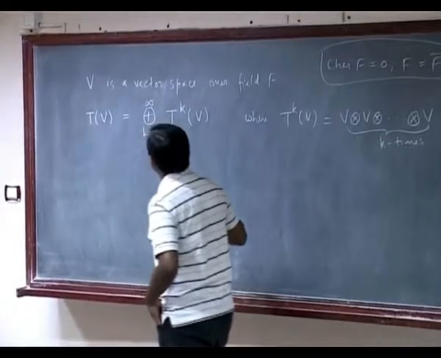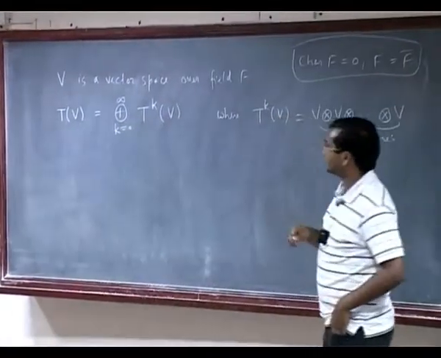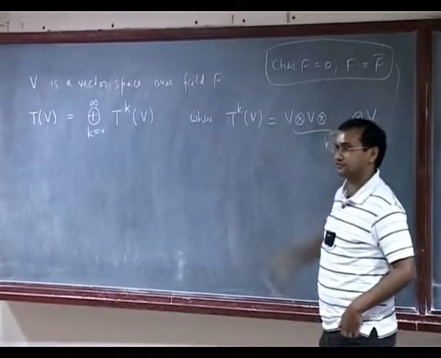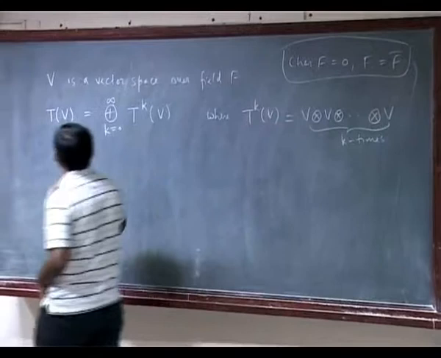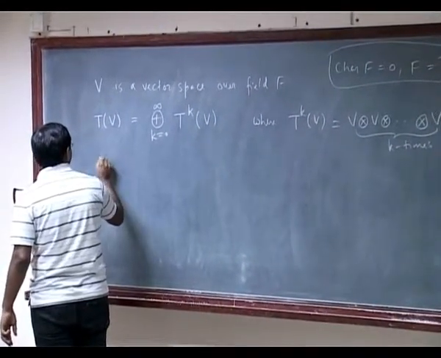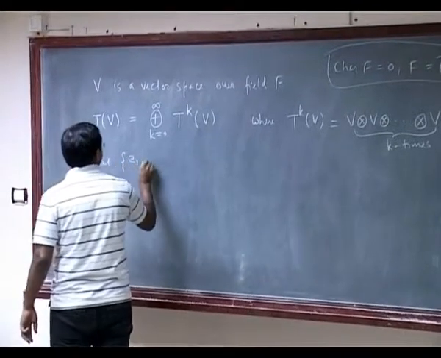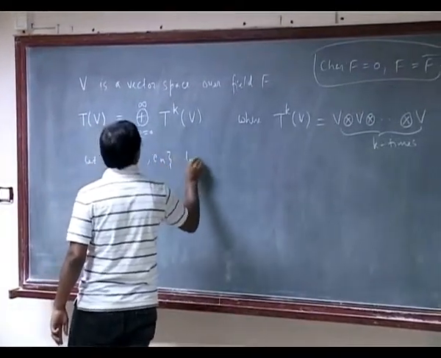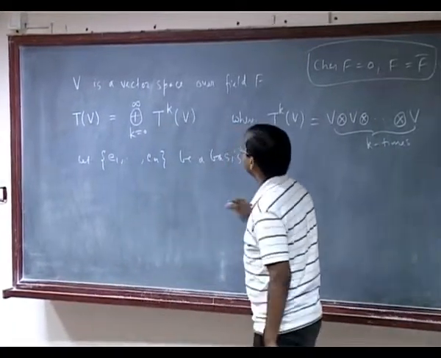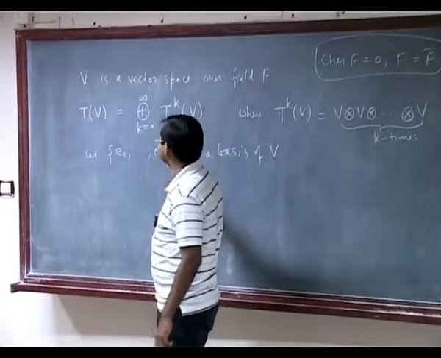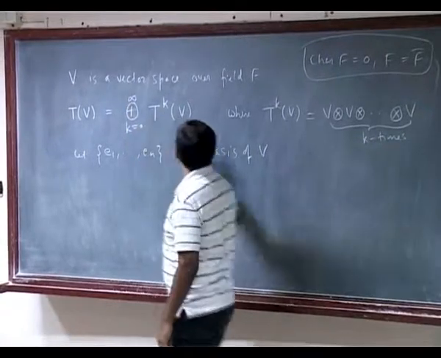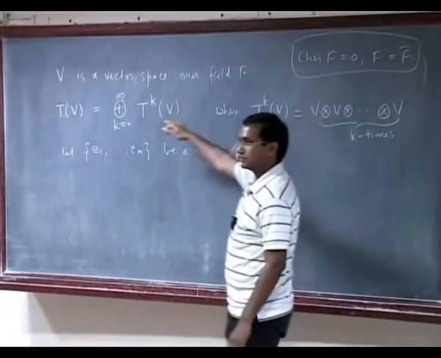One more thing for me, one of the main theorems itself will say that I will be more interested in a basis of such a thing. So let's write down a basis for this. Let E1, E2, En be a basis of V. I am assuming in particular V is finite dimensional and this is one particular basis. Once I fix a basis for V, I can write down a basis for TKV and in turn TV.